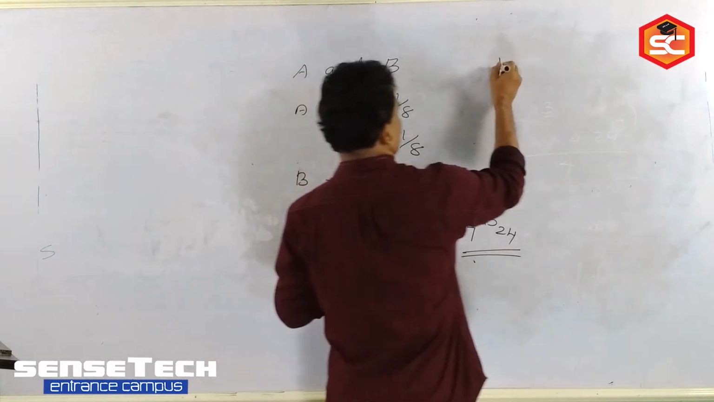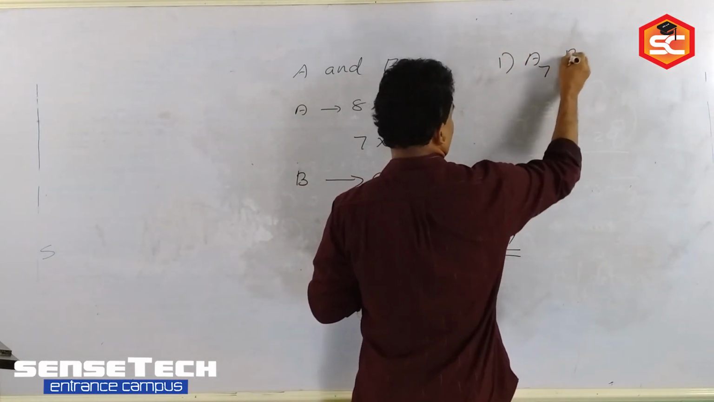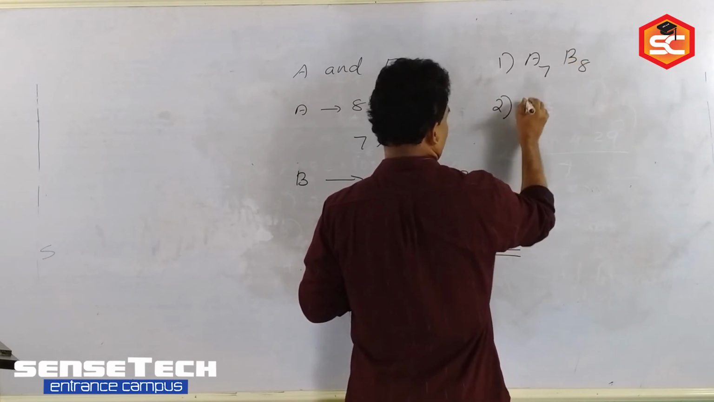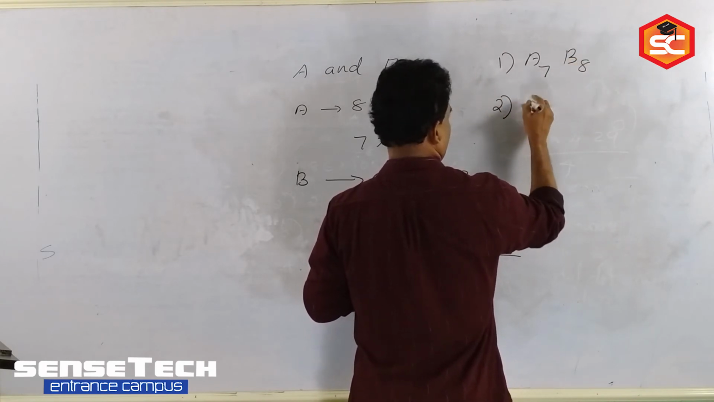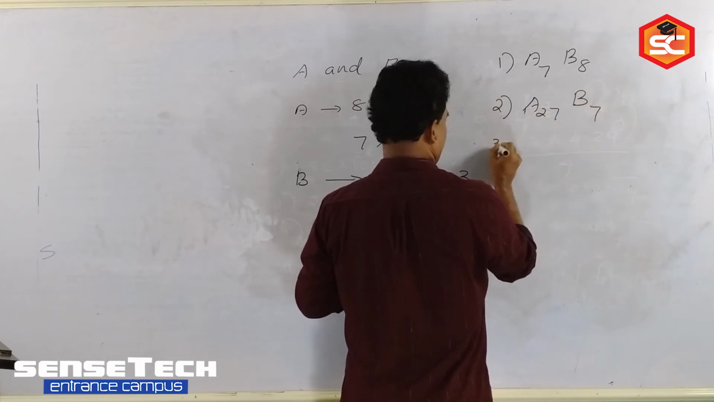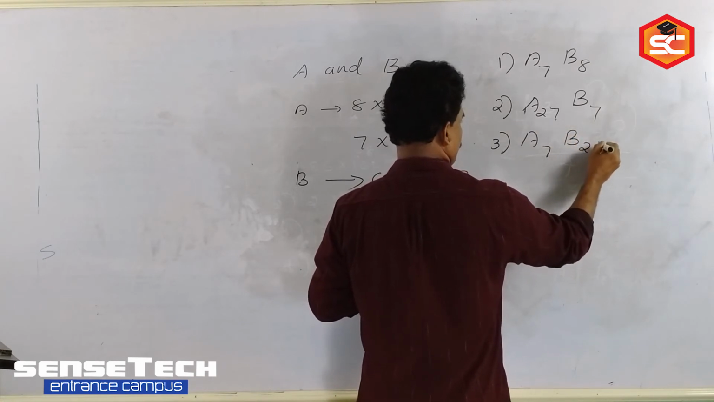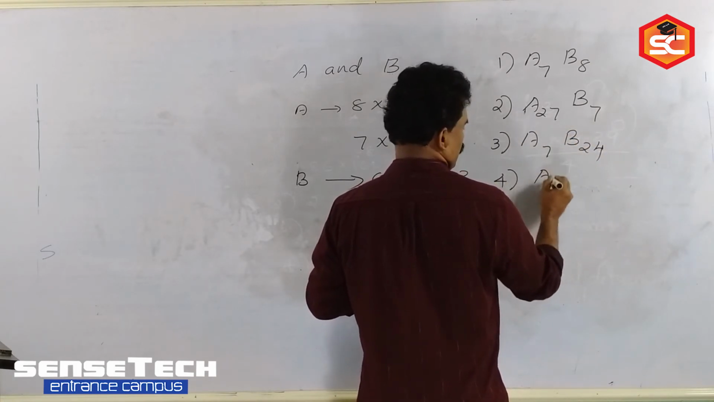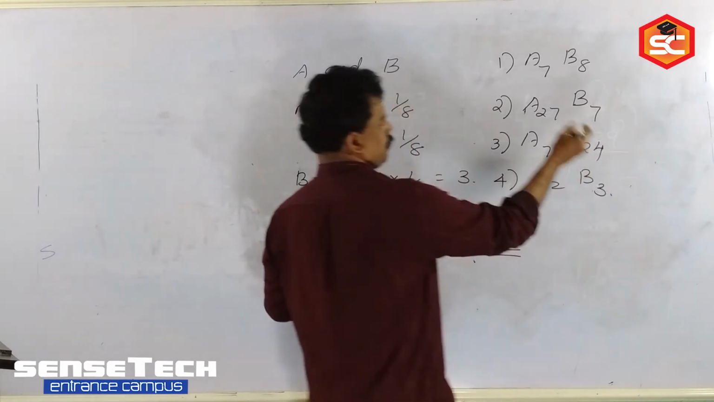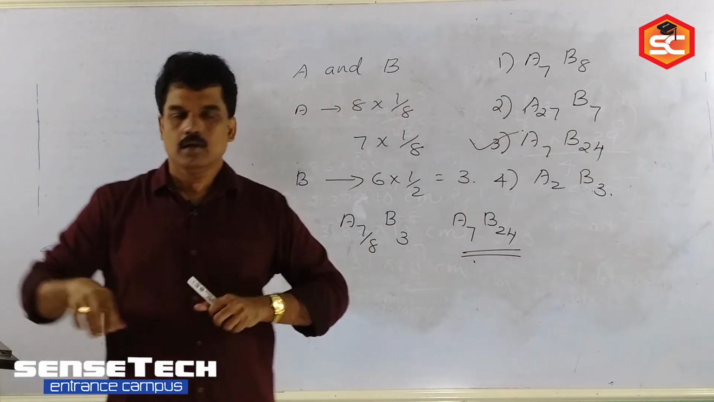So many options are given. A7, B8, second option. A24, B7, third one A7, B24, fourth option A2, B3. So the third option is the correct option. All are completed.